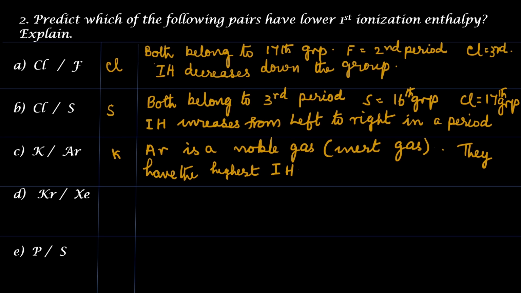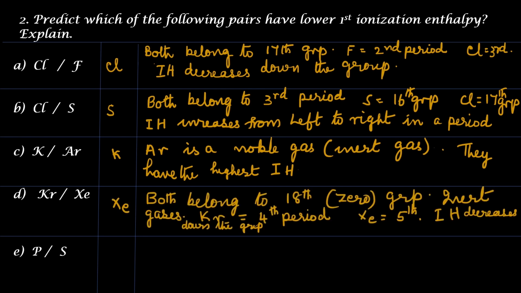Next one, krypton and xenon. The answer is xenon. Both of them belong to 0 group, that is 18th group. Krypton belongs to 4th period and xenon belongs to 5th period. Ionization enthalpy decreases down the group. So xenon has the lowest ionization enthalpy in this pair.